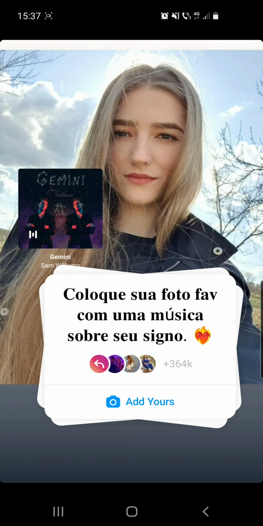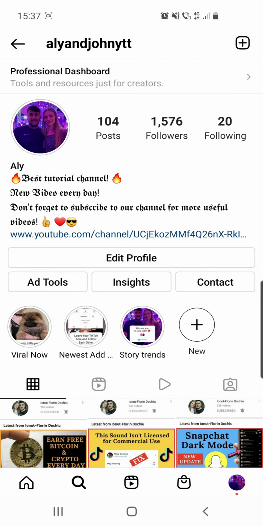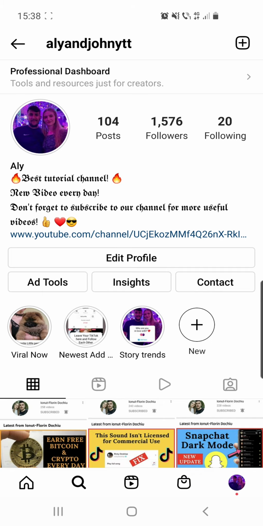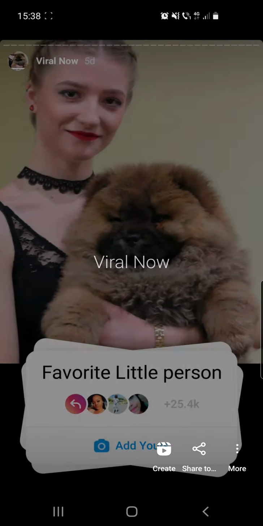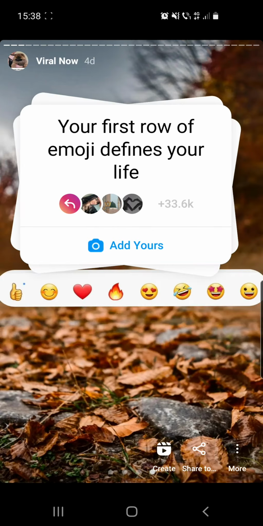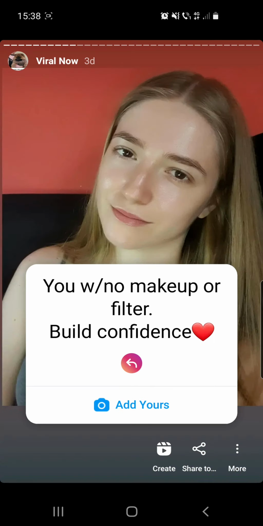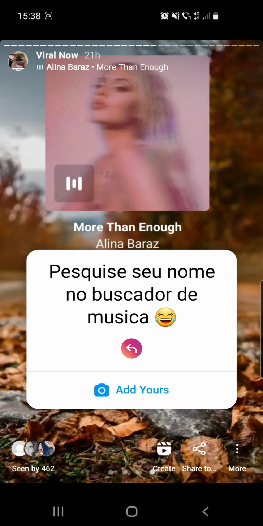So if you want to do this story trend right here, then keep on watching. First of all, you have to click on the search icon from the bottom of the screen and then search for my account, which is Ali and John YTT. And then from here you have to go to highlight viral now and click until you find the desired sticker. So here, as you can see, I only have viral stickers and you can check these too. So click.